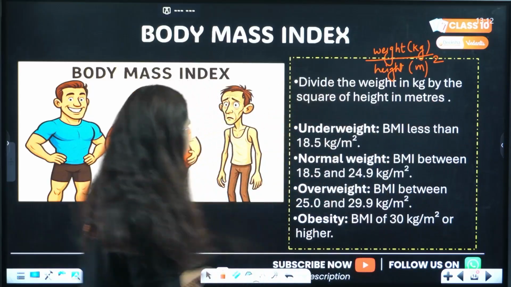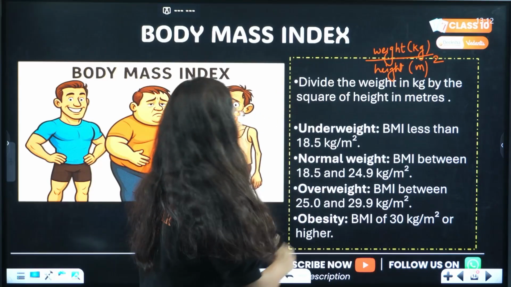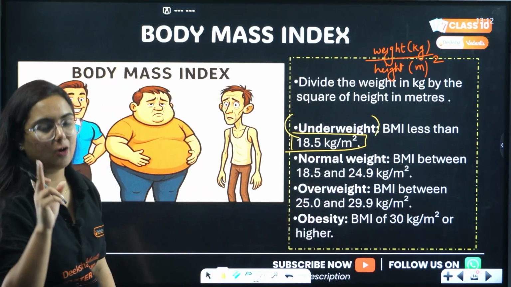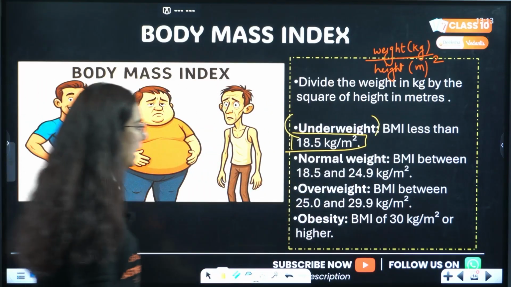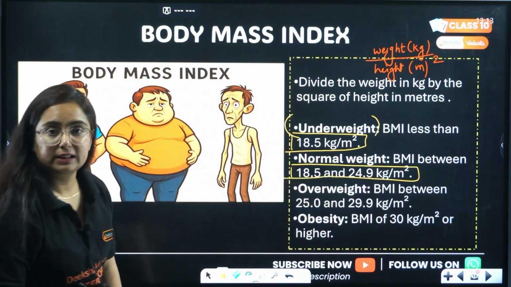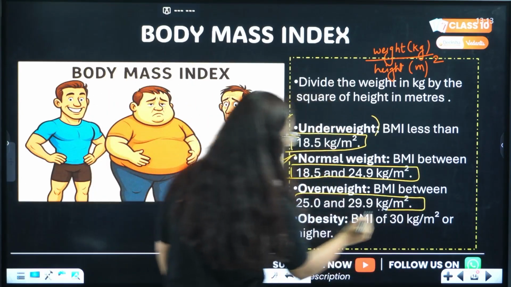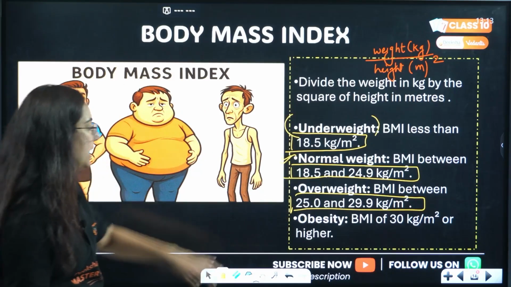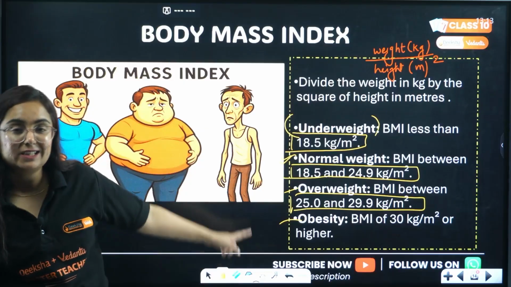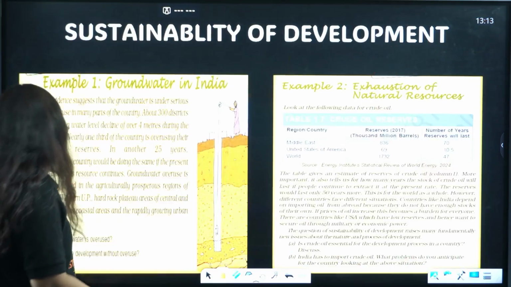If a person's body mass index is less than 18.5 kg per meter square, the person is considered underweight. Also find your body mass index right now. If it lies between 18.5 and 24.9 kg per meter square, then it's normal weight. If it's between 25 and 29.9 kg per meter square, overweight, or if it is more than 30 kg per meter square, then it's an obese person. Ma'am, does this question come in exams? Yes, it can come in MCQ format.